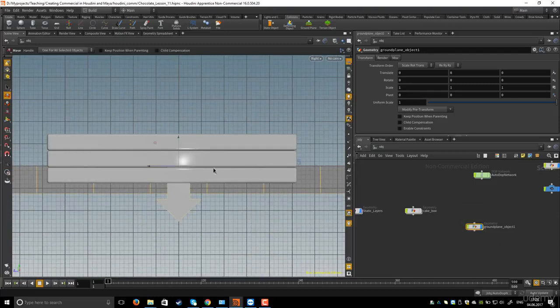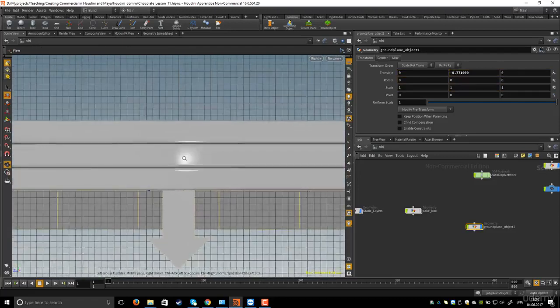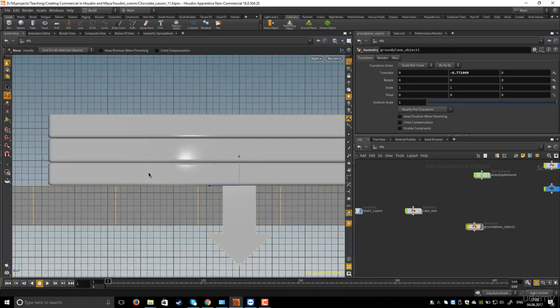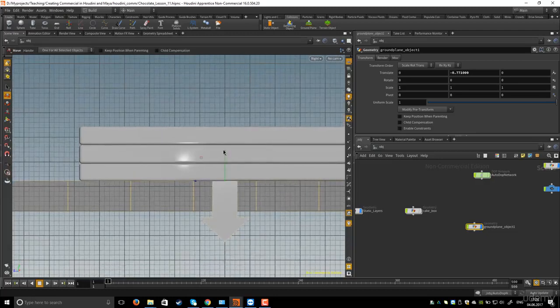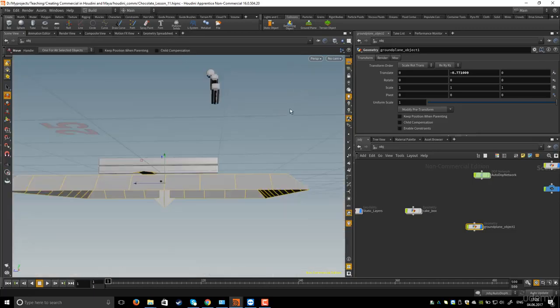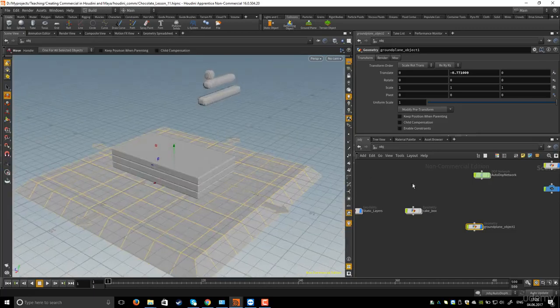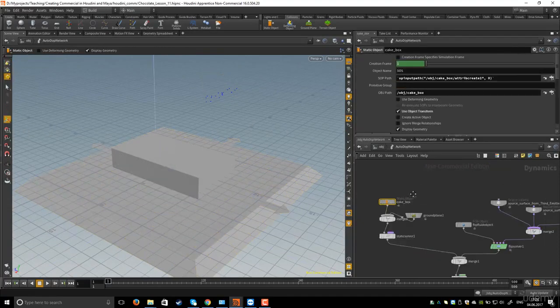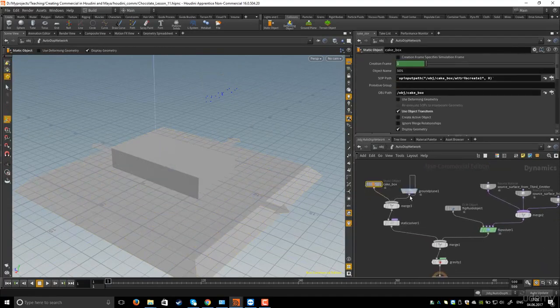So now I will move the ground somewhere near to the third layer. You can of course move the collision objects up, but I prefer to move the ground. Okay, so now I will hold space and B again to show the 4 views, place the mouse in the perspective view and hold space and B to go inside the perspective view. I will go to auto.network and hit L again. As you see here, we have the ground plane and the box collisions.